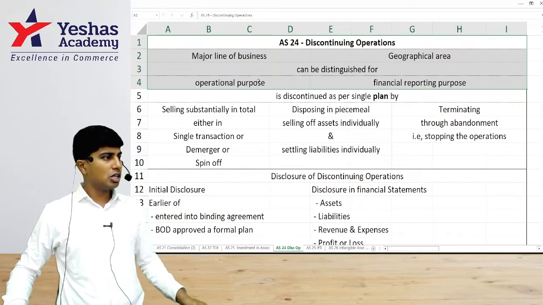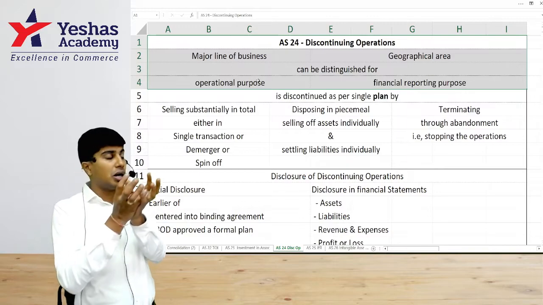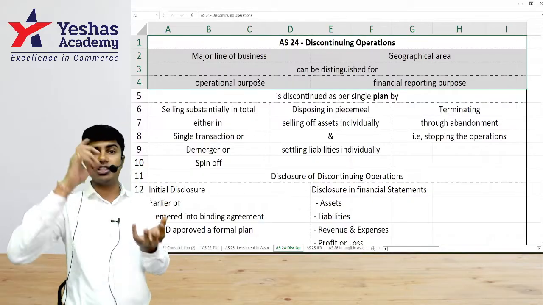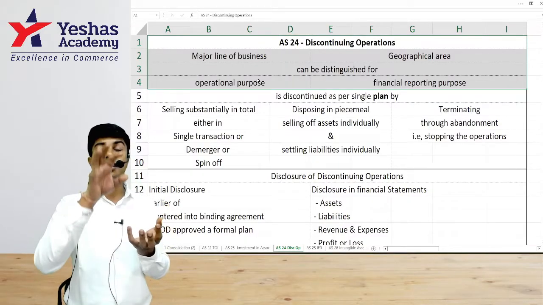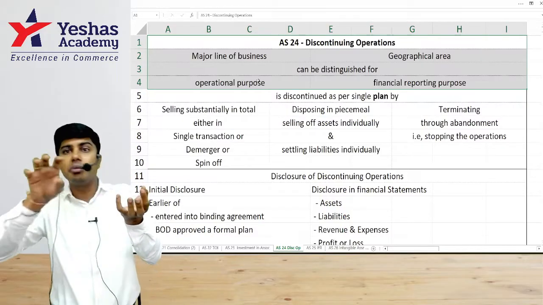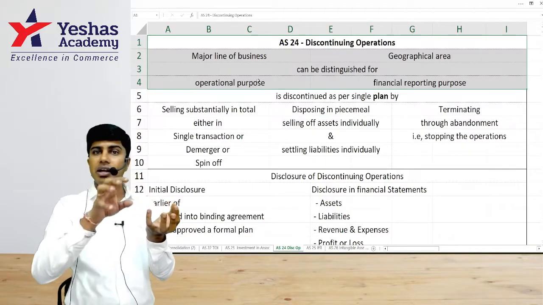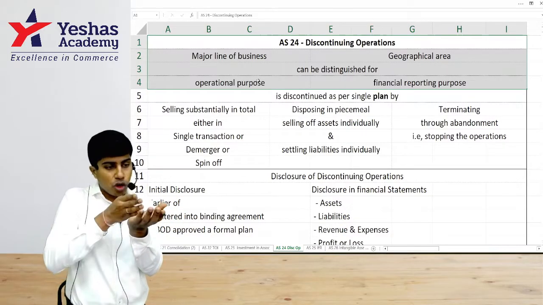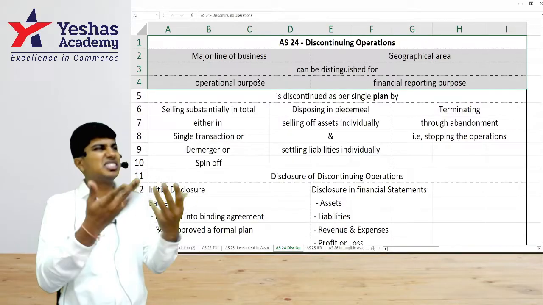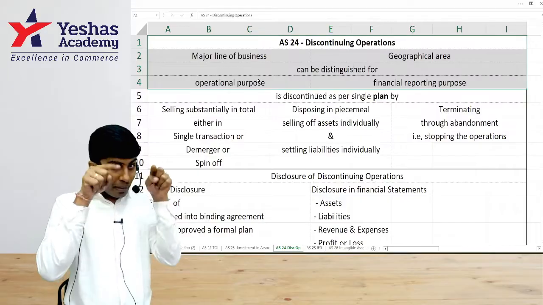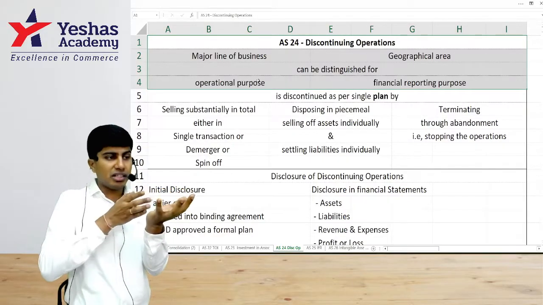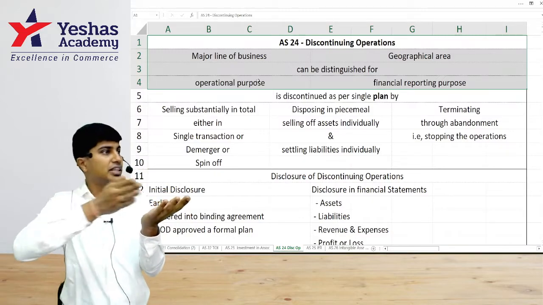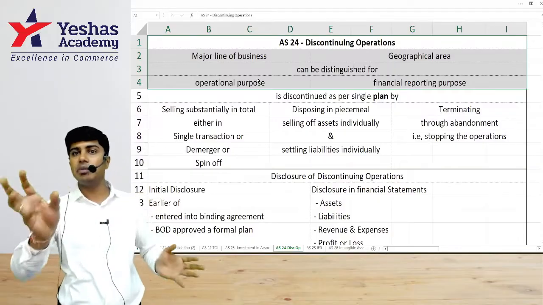Next, once we talk about this line of business, this should be distinguishable based on operational or financial reporting purpose. So this operation, what we are talking about as our geographical segment or our business segment, can be distinguished for the purpose of operation, meaning assets, liabilities, expenses, incomes, profit from this segment we should be able to determine separately. If we cannot determine assets, liabilities, expenses for the purpose of operation or for the purpose of profit, financial purpose, and I am not able to segregate that operation separately, then discontinuing operation is not applicable. So to apply AS 24, that segment, whatever it is, should be distinguishable. We need to identify assets, liabilities, expense, income, profit for that segment separately.